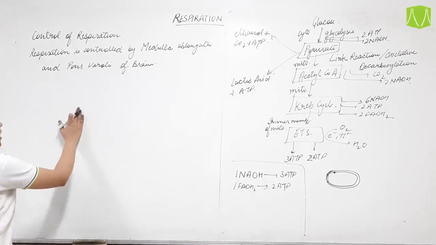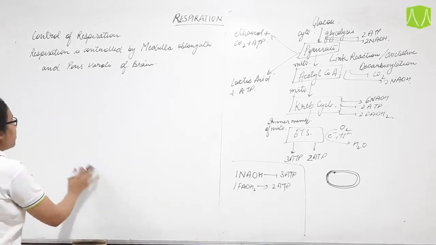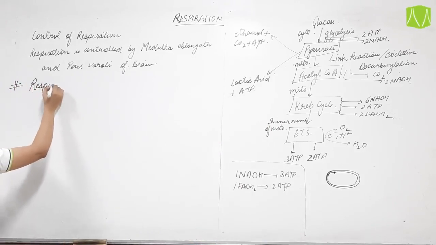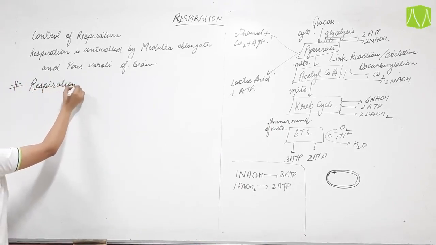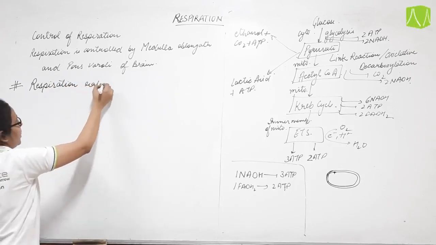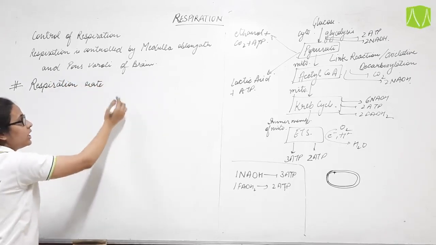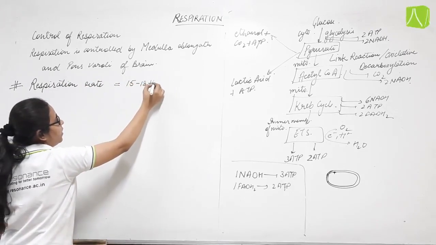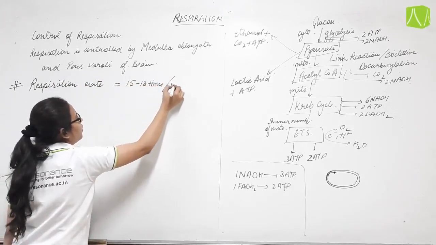The respiration rate during normal condition is 15 to 18 times per minute.